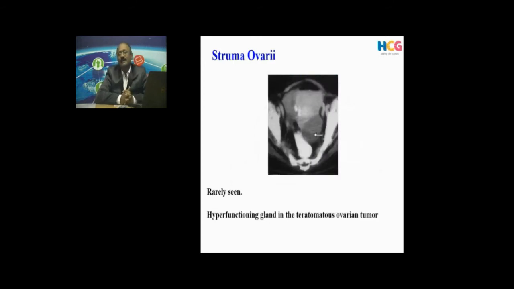These cases are very rare. In my 30 years of practice, I have seen only one case. This is a teratomatous ovarian tumor. The patient was frankly hyperthyroid, and there can be uptake in the pelvis. The thyroid will also be there, but it is usually suppressed. You can see the uptake there. Thyroid uptake is very less because somewhere else there is more production of T3, T4, and it is suppressed.